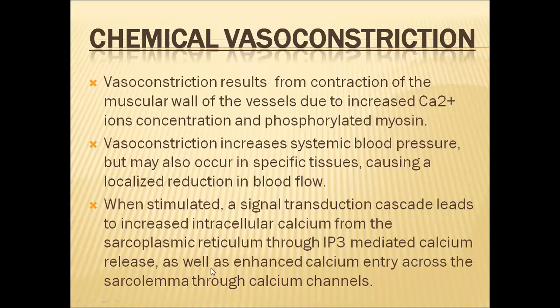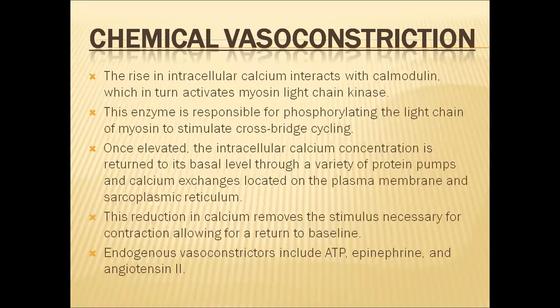And when these calcium ions are released, with enhanced calcium ion entry into the cytoplasm, the sarcoplasm of the muscle cells, what happens? It will stimulate the cardiac muscle contraction. The rise in the intracellular calcium concentration interacts with calmodulin, a chemical that helps in muscle contraction.